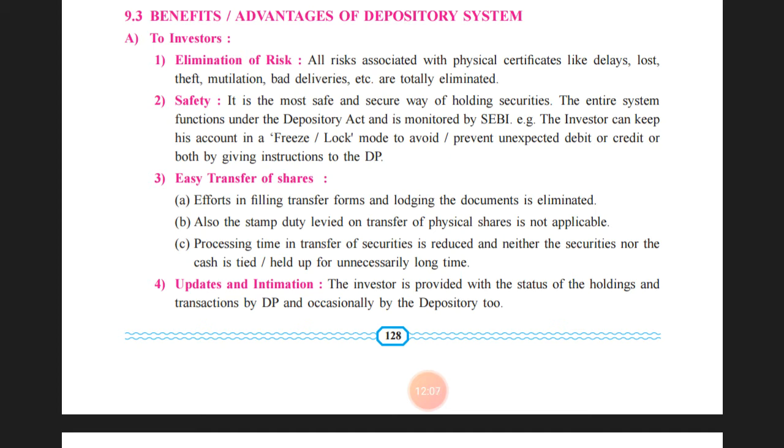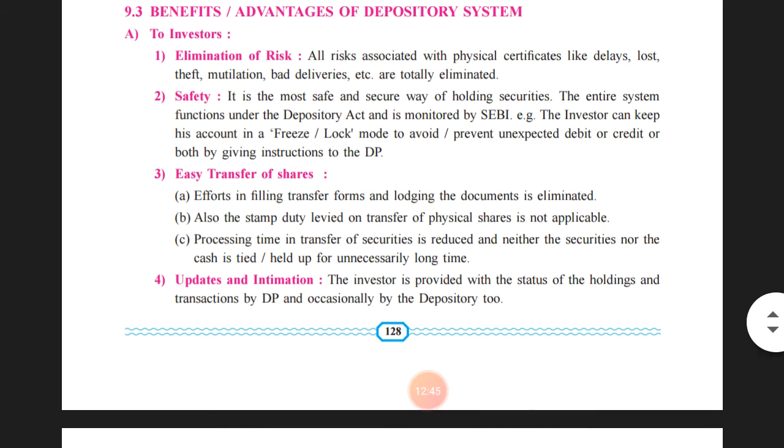are totally eliminated. So when the physical form of share certificates and the physical form of handling securities were there, all those things were related to it, like delay, loss of certificate in transit, theft, mutilation, which could be torn deliberately, and bad delivery. All those risks related to securities in the physical form have been eliminated in the depository system.